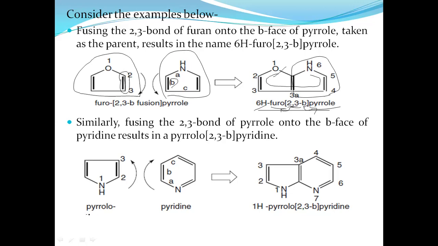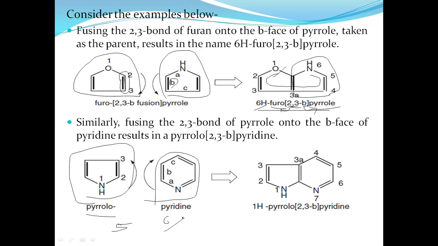Another example: this is an example of pyrrole and pyridine. Here both the six-membered and five-membered rings have nitrogen.